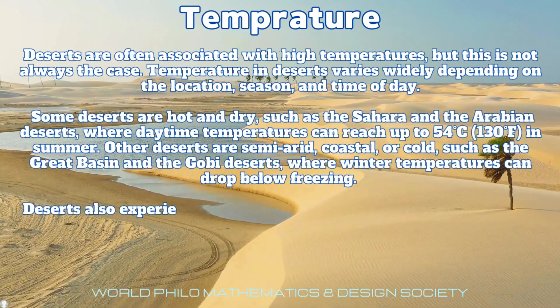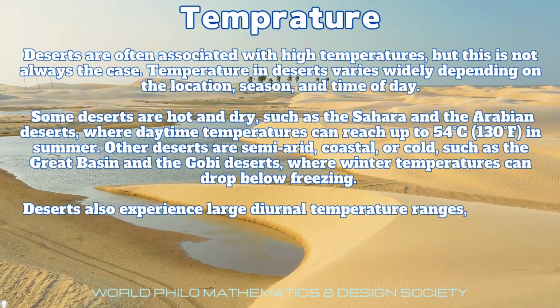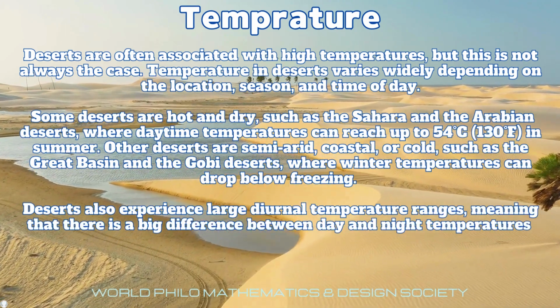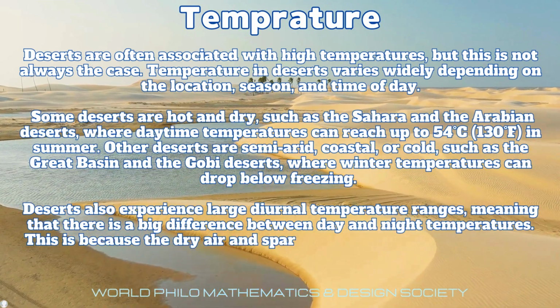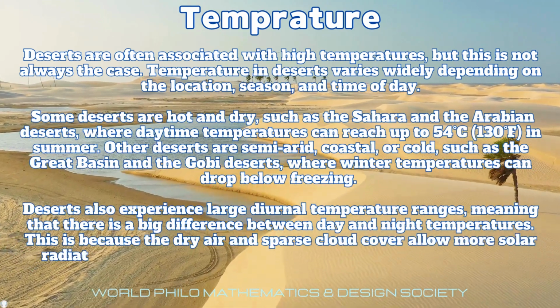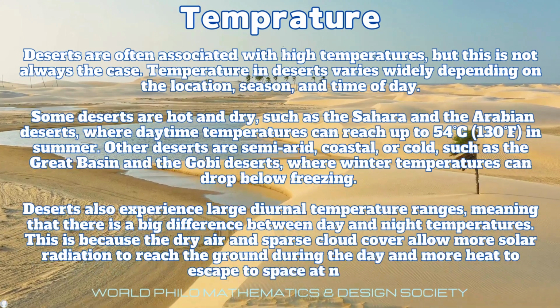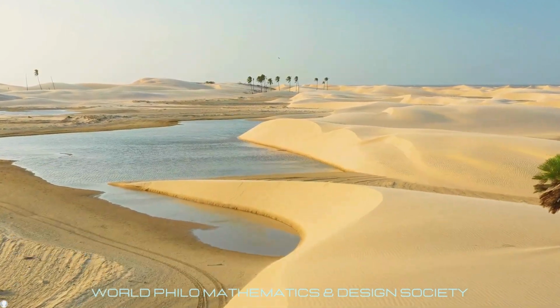Deserts also experience large diurnal temperature ranges, meaning that there is a big difference between day and night temperatures. This is because the dry air and sparse cloud cover allow more solar radiation to reach the ground during the day and more heat to escape to space at night.